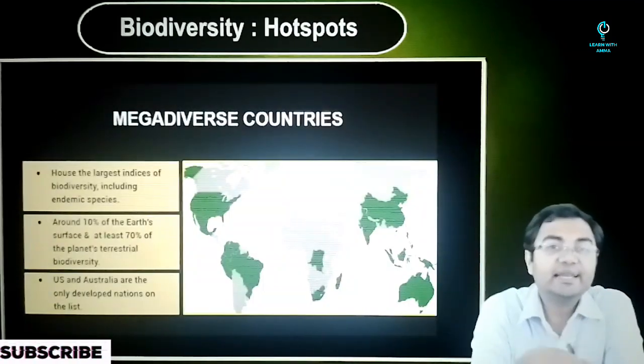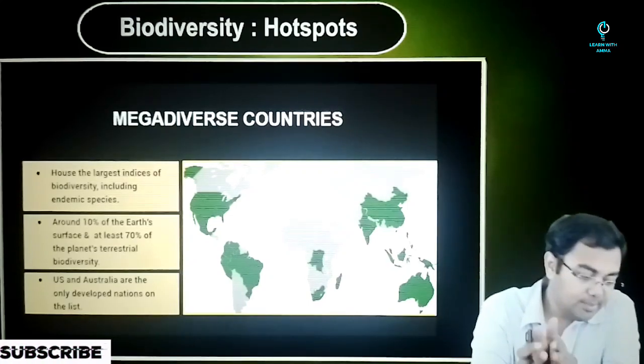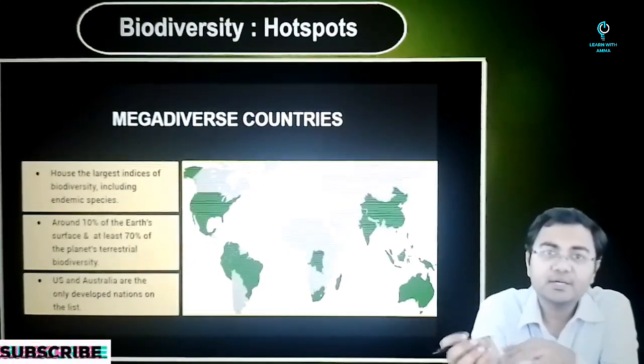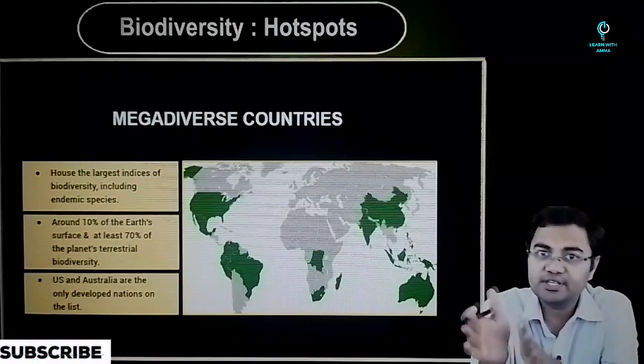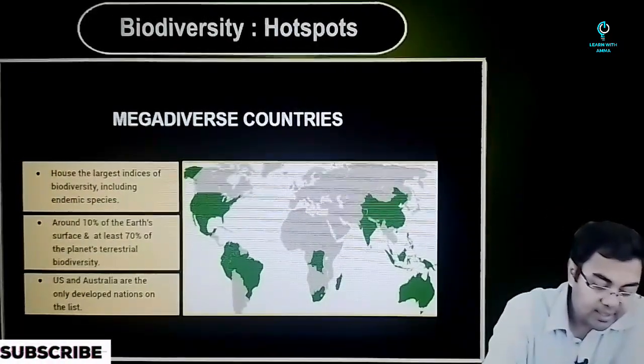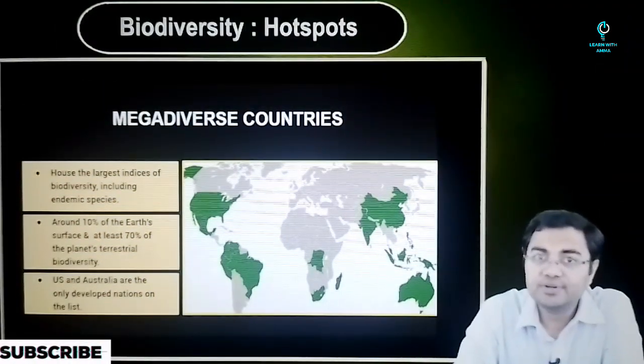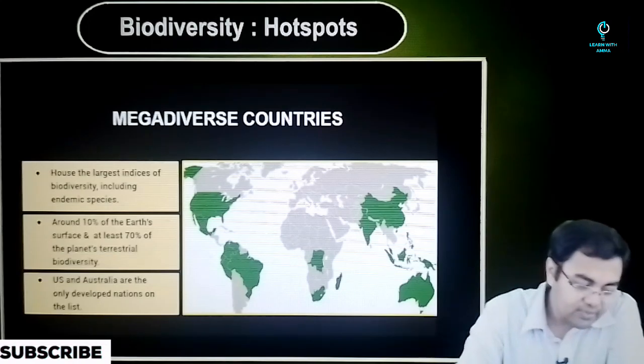Now, a concept related to hotspots, or rather richness of biodiversity, is the concept of mega diverse countries. And there are two things that you need to understand parallelly. One is mega diverse countries, and the second one is like-minded mega diverse countries. So what are these two concepts? Let's try to understand.